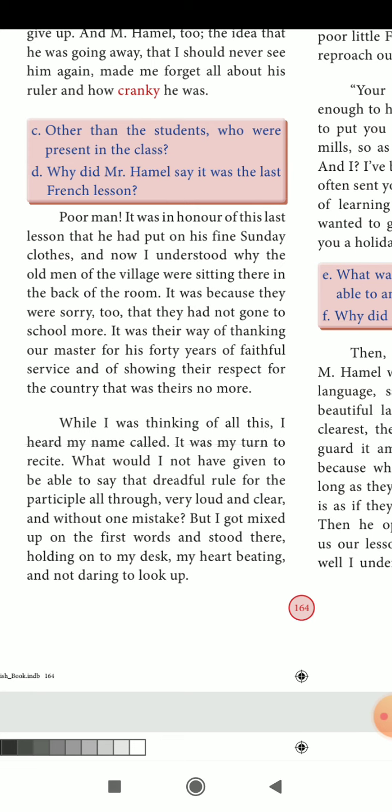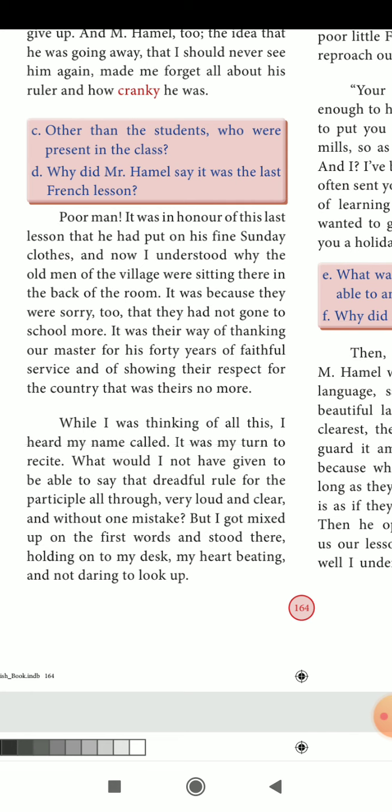Many thoughts were going on. So at that time I heard someone calling my name. It was my turn to recite. So my master called my name. This is my turn to recite. They have given me an opportunity to speak. What to say, I don't know.